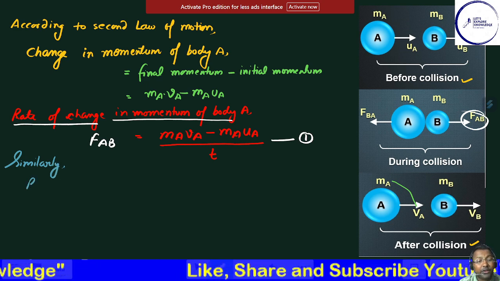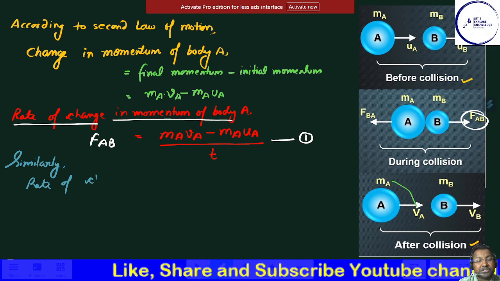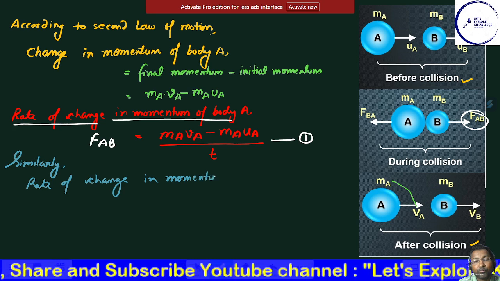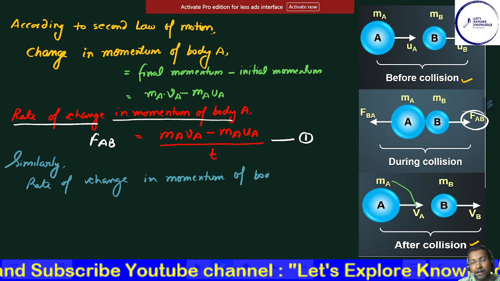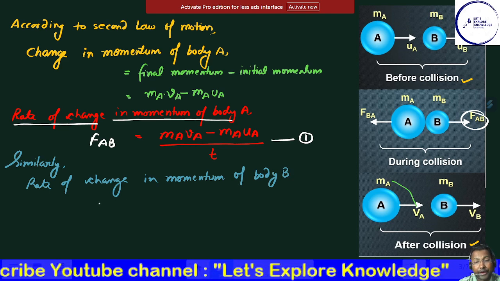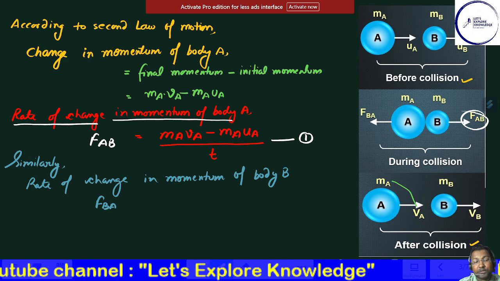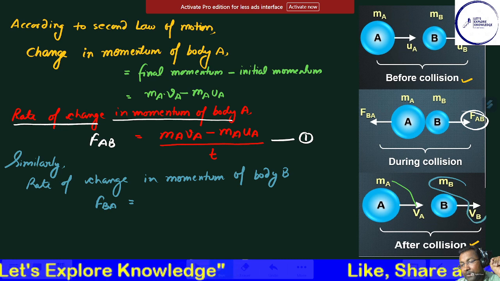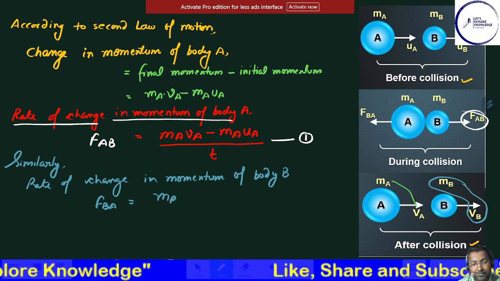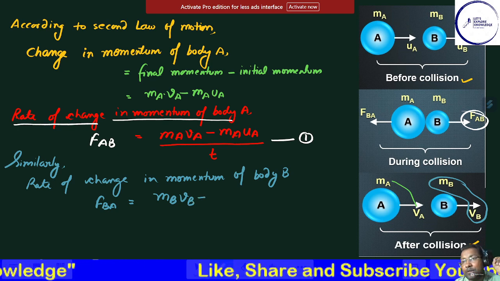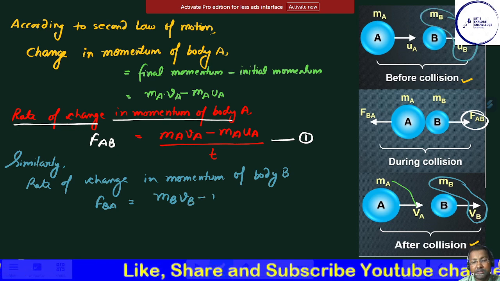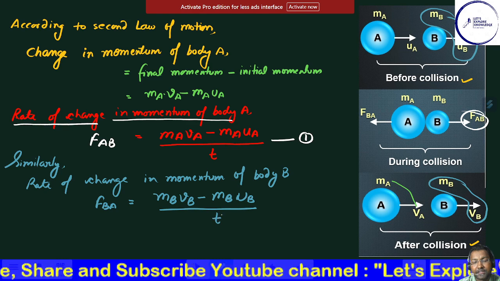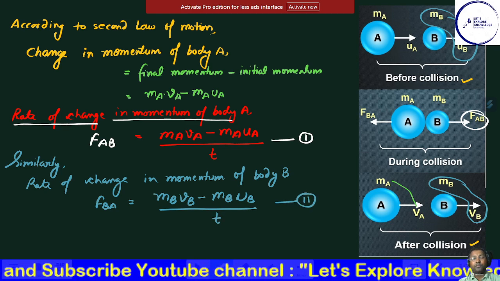We can have the rate of change in momentum of body B, so it will be FBA, because we are talking about body B. The final momentum for body B will be MB into VB minus the initial momentum MB into UB, as for A, over the same time T. Equation number 2, right?